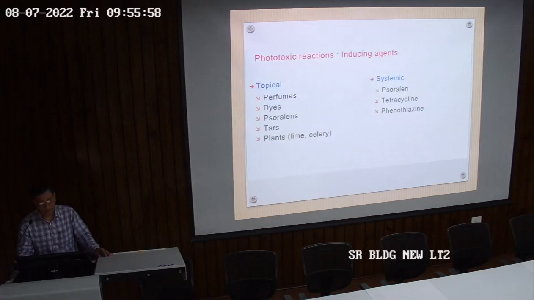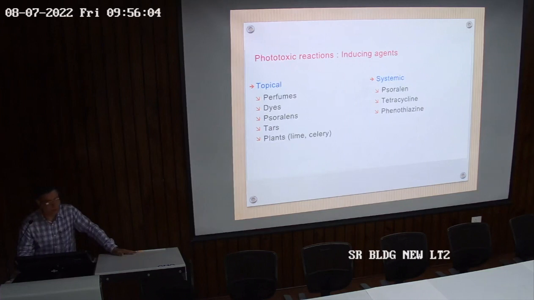Phototoxic reactions inducing agents are perfumes, dyes, psoralen stars. Systemic also. Certain systemic agents may cause photosensitivity. Tetracyclines, if given and the patient goes out in the sun, then chances of photodermatitis are much more. So certain drugs and local applications may exaggerate the response of sunlight over the body.